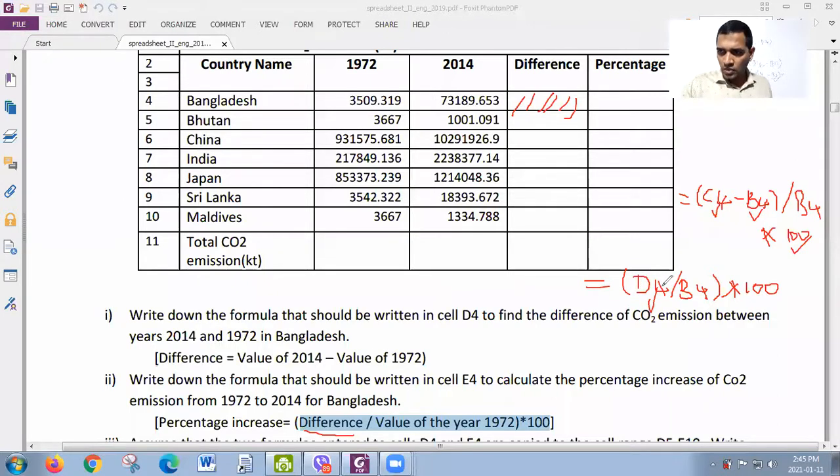Then the division slash, then the value of the year 1972, which is B4. Then close the bracket, asterisk 100. So both answers are correct. You can write the first one or the second one, because these are formulas. When it comes to formulas, there may be different ideas, because it is problem solving. So both are correct. Understood?